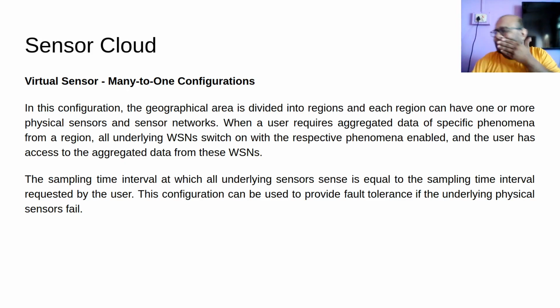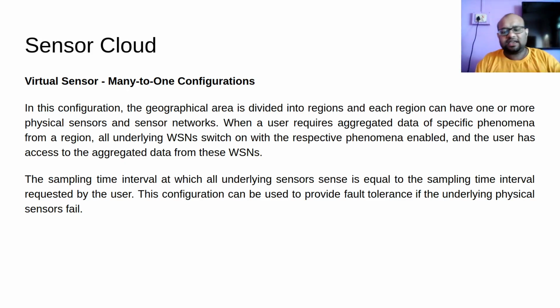So I have many physical sensors in all of Jorhat, which might be in different WSN, and all of them will send their data to one virtual sensor. This is many-to-one configuration.